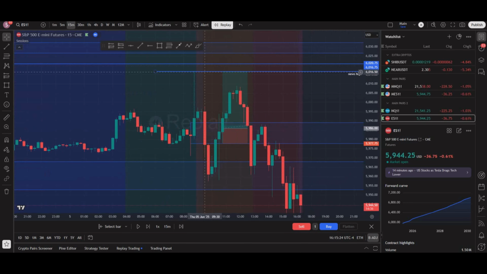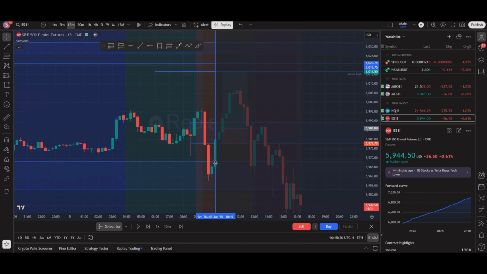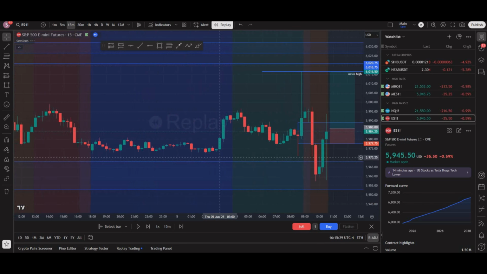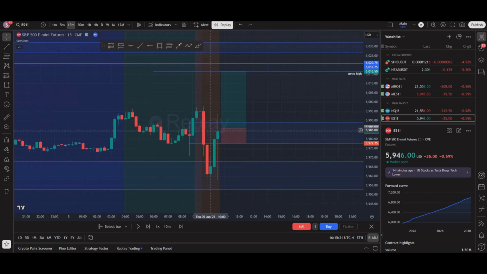So finally, the reason I didn't enter this earlier was because we were struggling to invalidate this 15-minute bearish fair value gap right here. But then I finally ended up getting an entry.